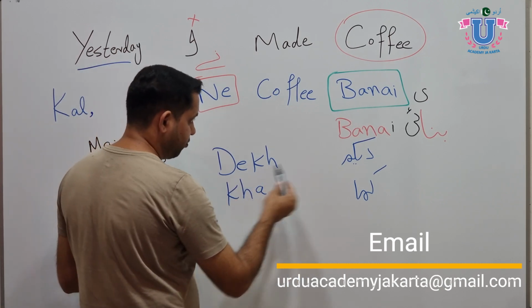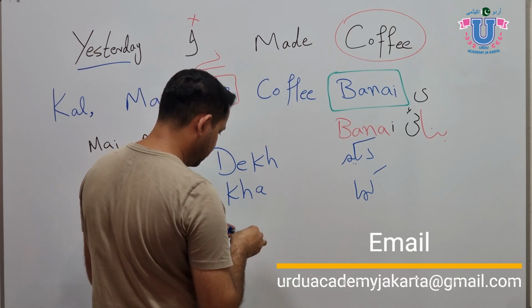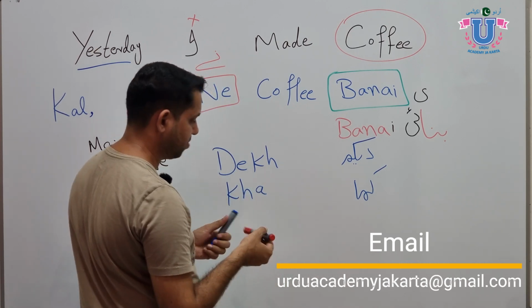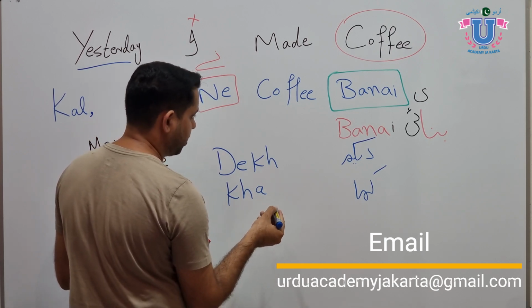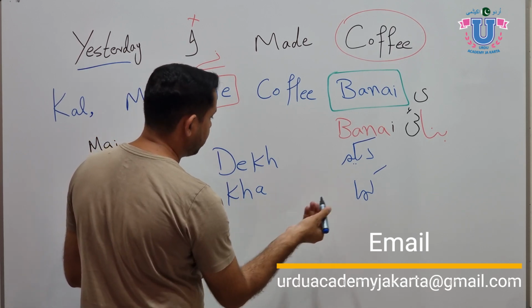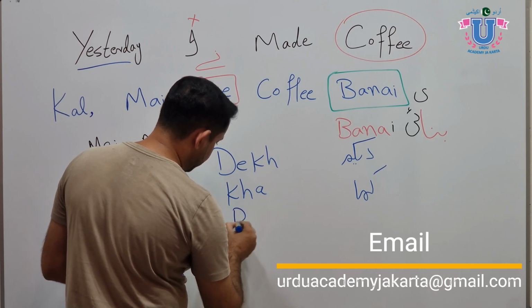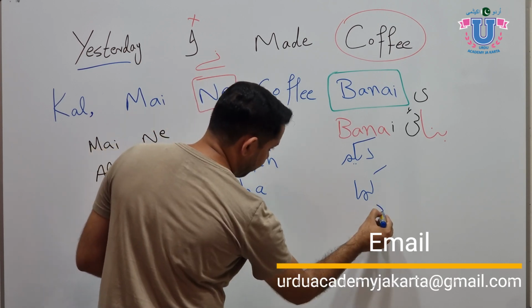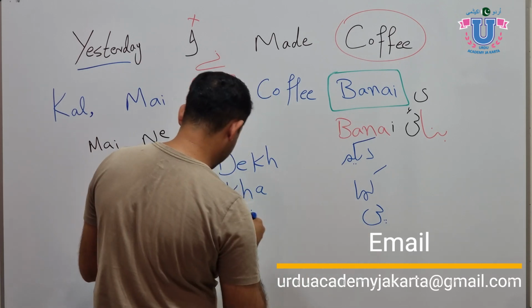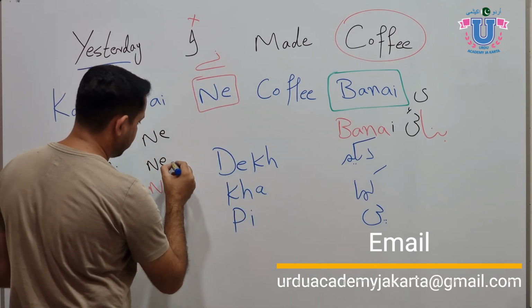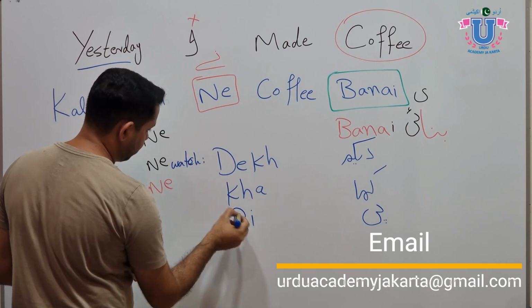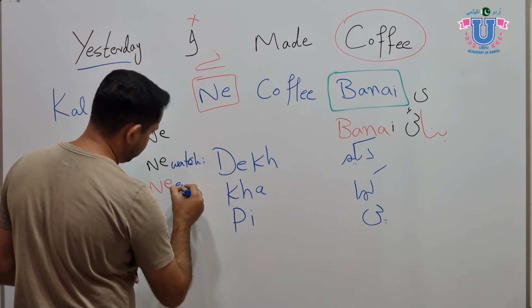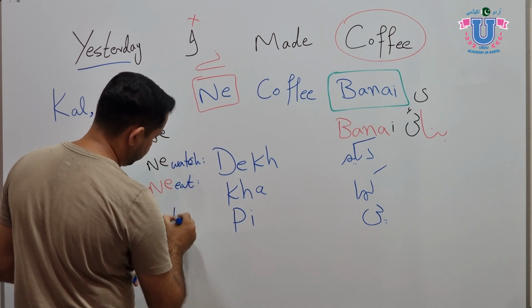So dekh means watch, kha means eat, or we can say listen, which is sun. Okay, now let's say drink, pee. Oh yeah, drink is a good word. Pee is drink. I can write it actually. English is watch: watch is dekh, eat is kha, and drink is pee.